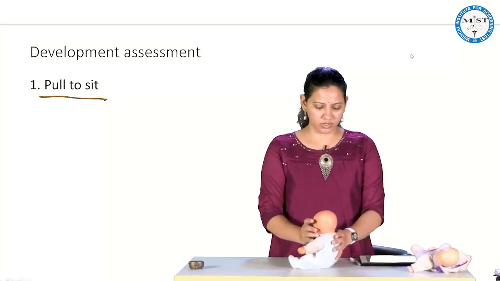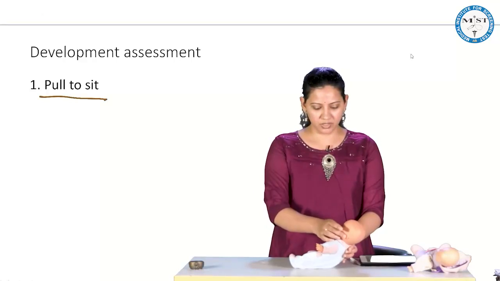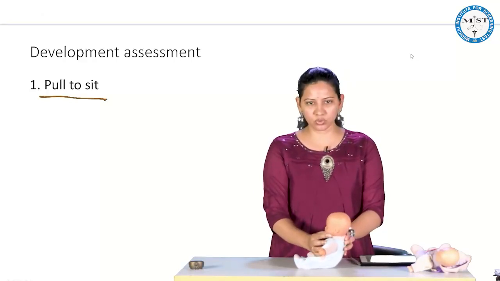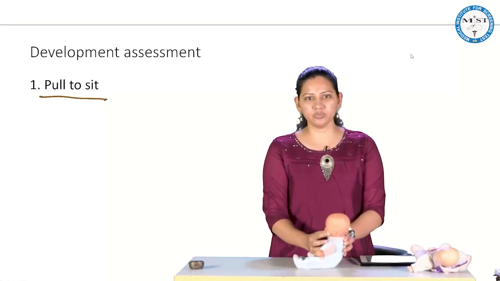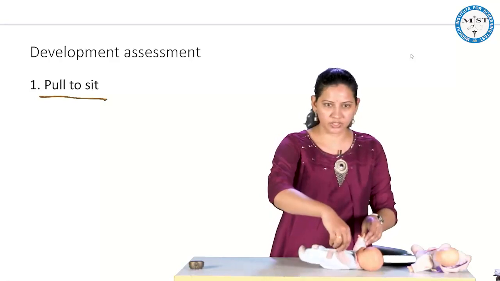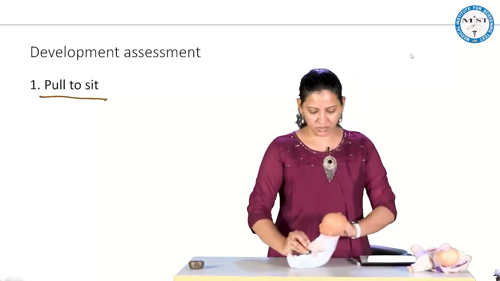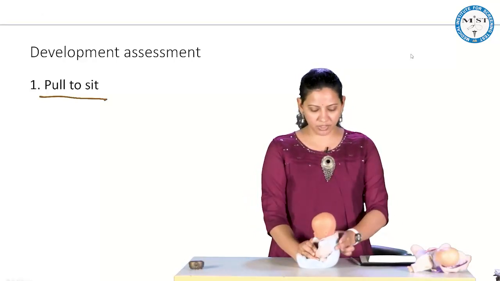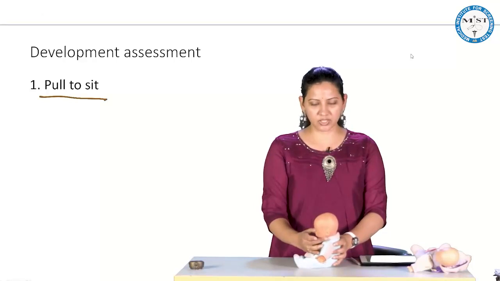In a newborn, the head will be completely lagging. By 6 weeks, the baby is able to hold the head in the midline momentarily, and after 3 to 5 months it will steadily hold. How do you do pull to sit? The baby is lying down, you pull the baby gently and make it sit, and then you assess the head position. So this indirectly tells you the head control.